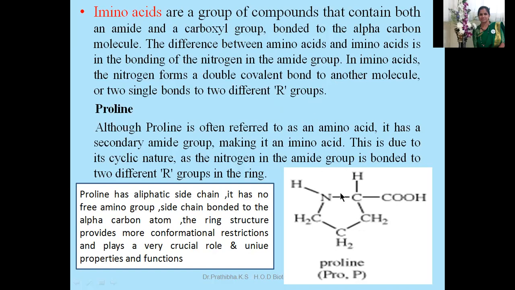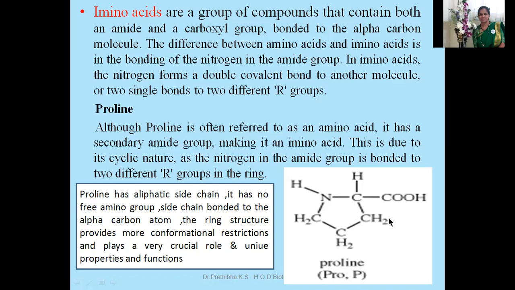When we go through proline, it is often referred to as an amino acid, but it has a secondary amino group, making it an imino acid.